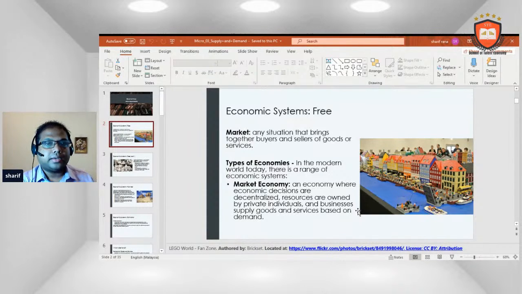What is a market? A market is any situation that brings together buyers and sellers of goods and services. Types of economics. In the modern world today, there is a range of economic systems. Market economy: an economy where economic decisions are decentralized, resources are owned by private individuals, and businesses supply goods and services based on demand.